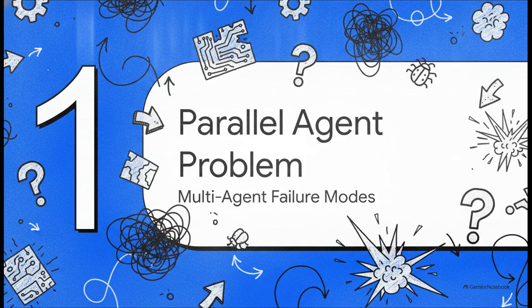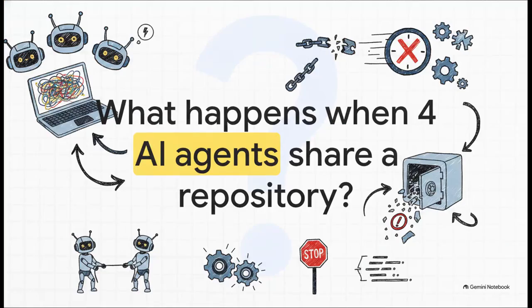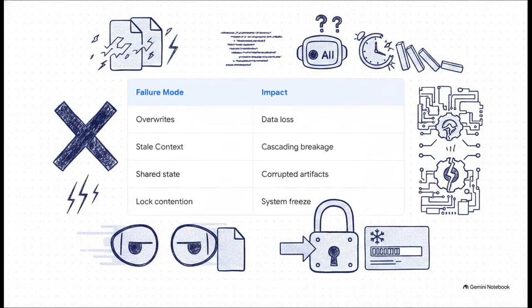Part 1. The parallel agent problem. Imagine running 4 or 5 AI coding agents simultaneously on a single codebase. You'd think you'd get a massive speed boost, right? Instead, it's basically like putting 5 highly caffeinated developers on a single keyboard. You get failure modes that perfectly mimic distributed systems concurrency problems. The traditional single working directory model simply shatters at millisecond speeds. It turns out there are 4 major failure modes here.